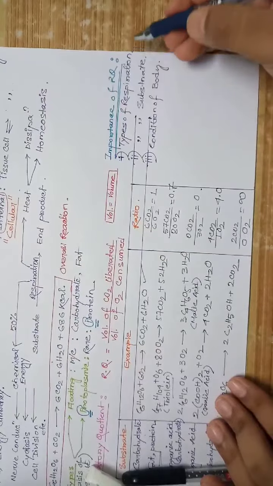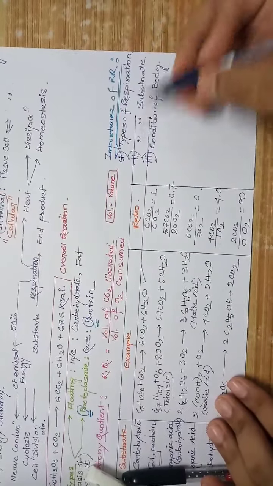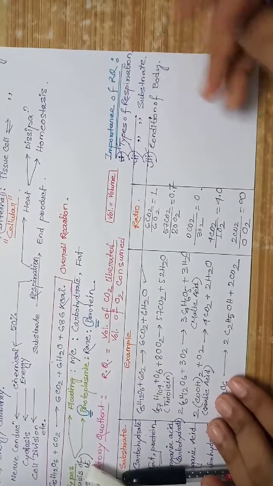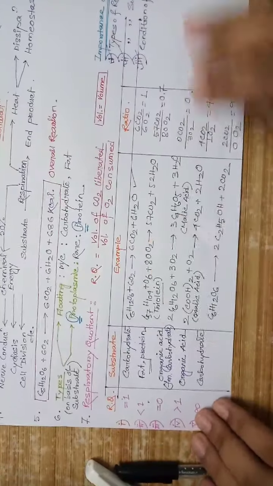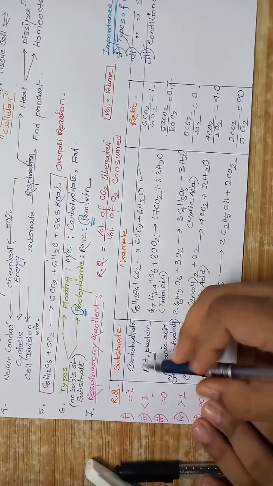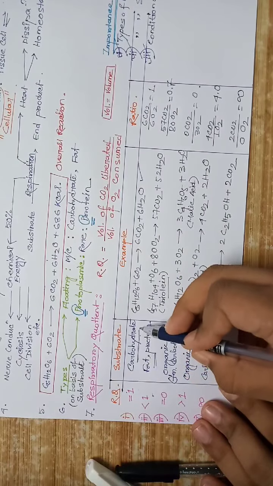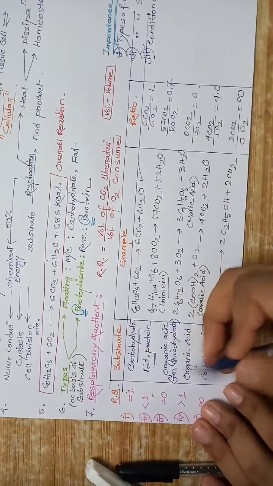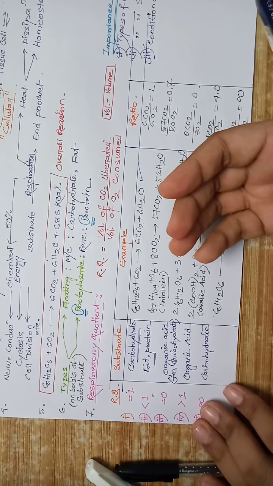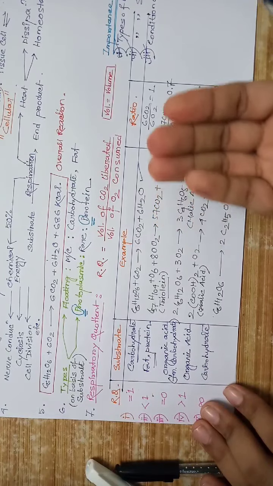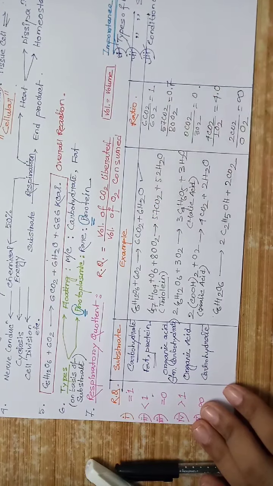So importance of RQ: types of respiration, types of substrate, conditions of the body, normal body condition, nutritional condition, starvation condition. Now when the body is in normal condition, carbohydrate substrate is used, and when the body turns into starvation condition, fats come, and thereafter the protein is used.